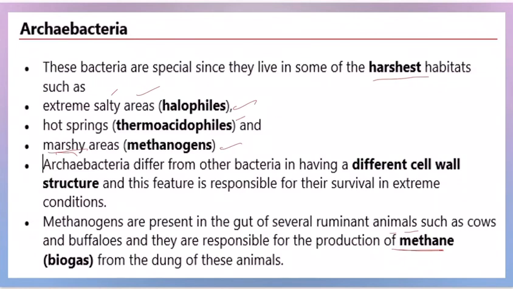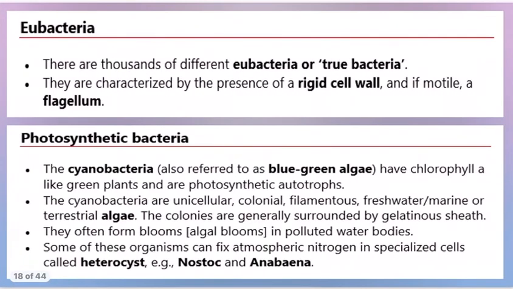Halophiles, on the other hand, are salt-loving bacteria, because they live in the sea. They are found to live in environments with very high salt concentration. And thermoacidophiles live in extremely acidic environments where pH is less than 2, with extremely high temperatures up to 110 degrees centigrade. They are found in hot sulfur springs, hence they are special. So we go ahead with further.